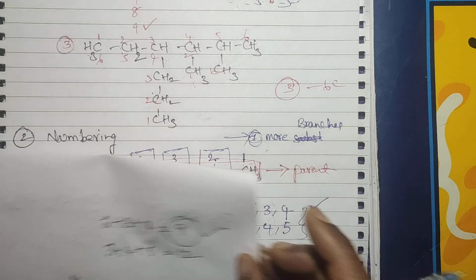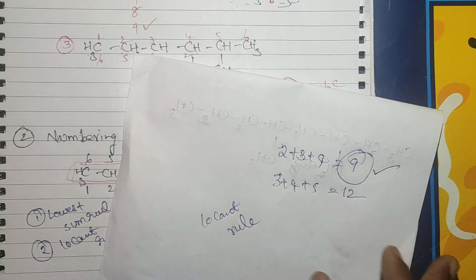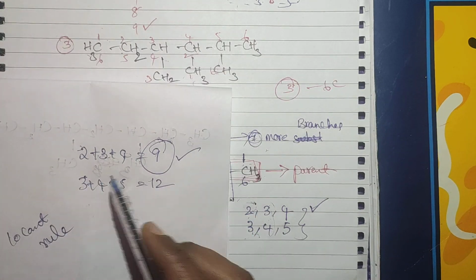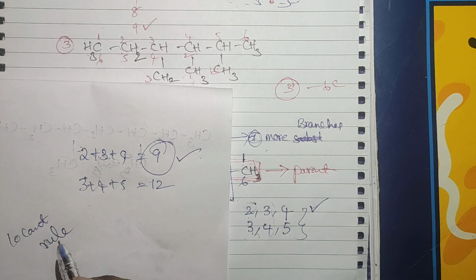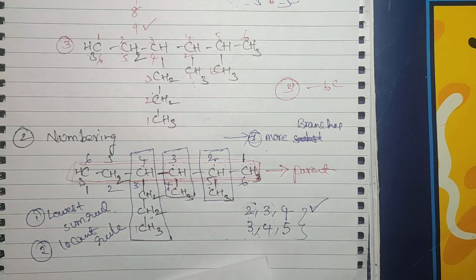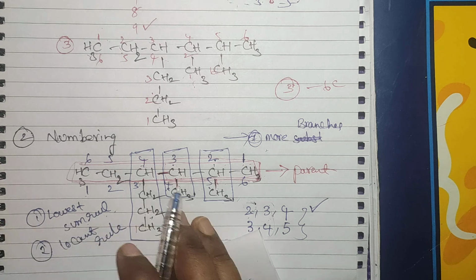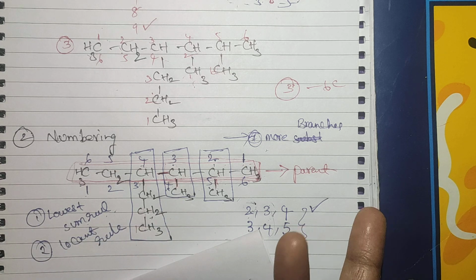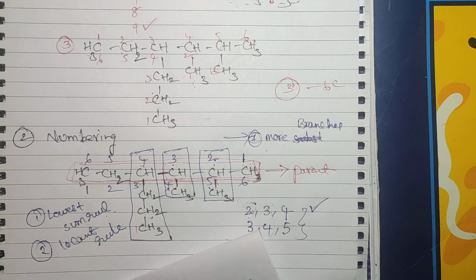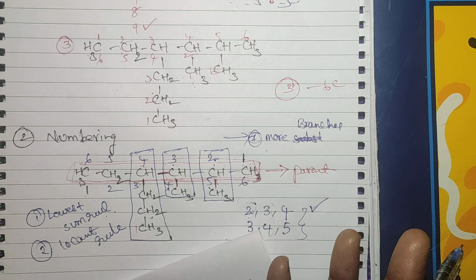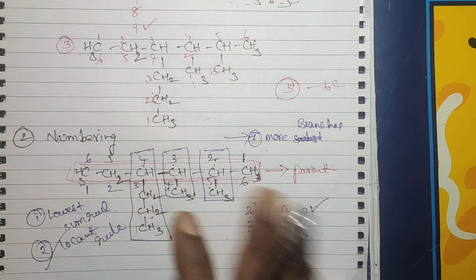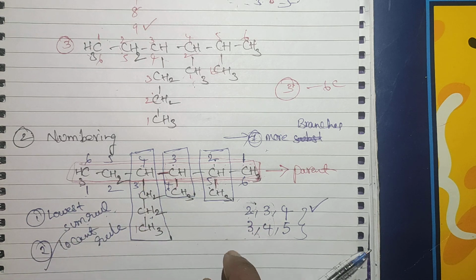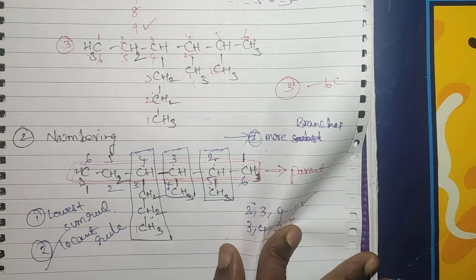Why we are not using the lowest sum rule: sometimes the lowest sum rule will give a greater value compared with the locant rule. The lowest sum rule is not applicable for a larger number of branched chains. It is only applicable for 1 or 2 substituents, that's it. So you have to prefer only the locant rule. It's very useful. Okay, like this we have to give the numbers for the carbon compounds.